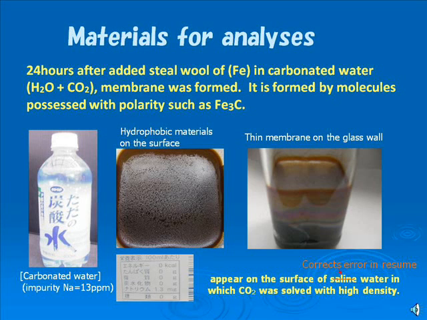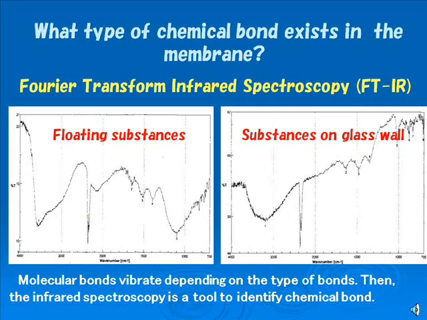Those materials were analyzed. As for the results of analyses, what type of chemical bond is found in the material on the surface of the water? The molecular bond vibrates depending on the type of bond, so infrared spectroscopy is used as a tool to identify a chemical bond. The graph is an infrared spectrum of floating substances on the surface, and those on the interior wall of the glass. Here, we could not find the absorptions that identify the CH types of chemical bonds.